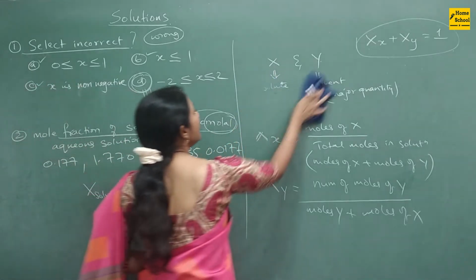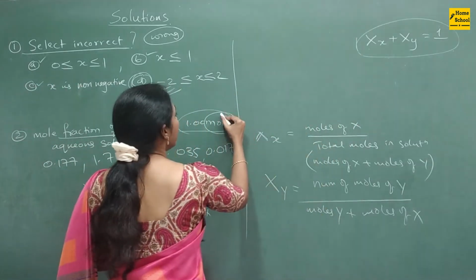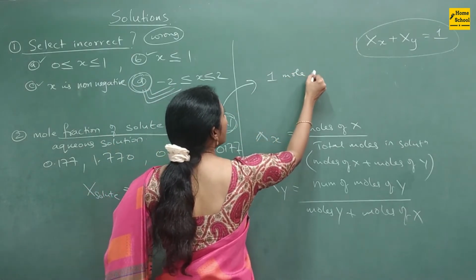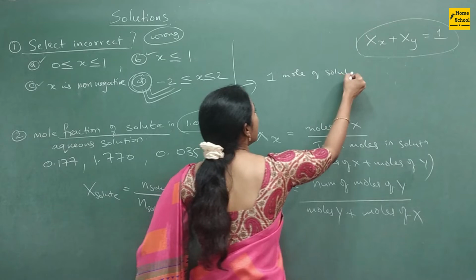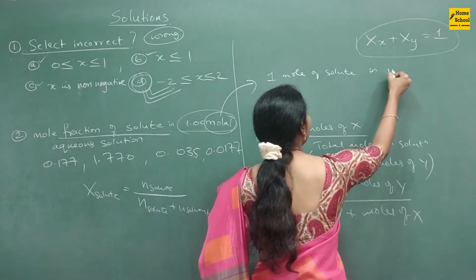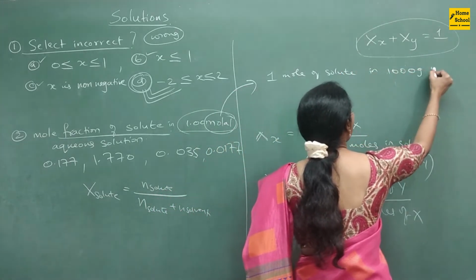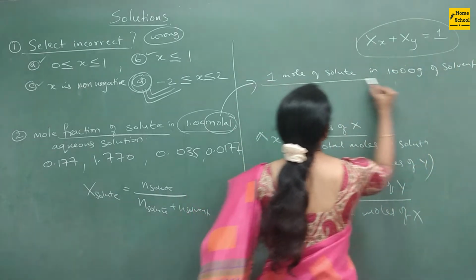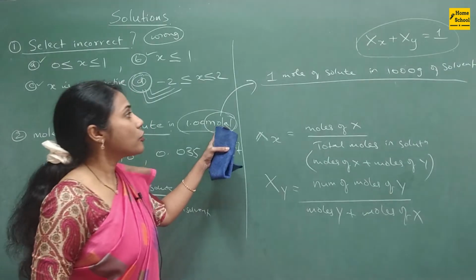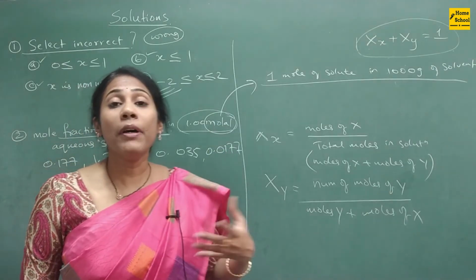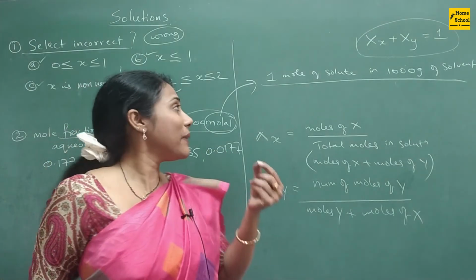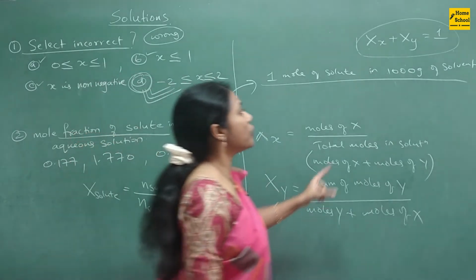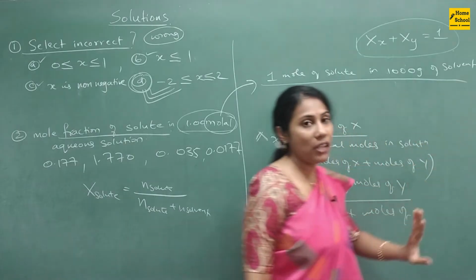1 molal means 1 mole of solute present in 1000 grams of solvent, guys. So this is the meaning of this sentence. Molality means number of moles of solute present in 1 kg solvent. 1 kg means 1000 grams of solvent.